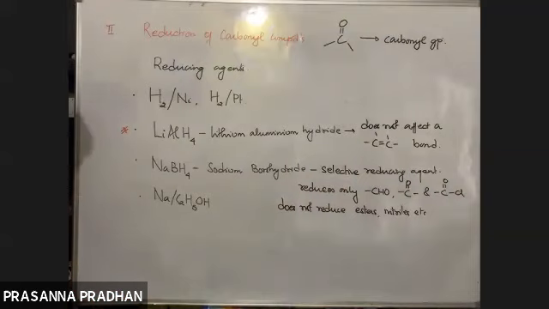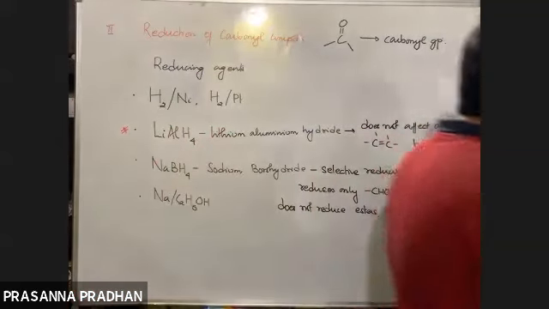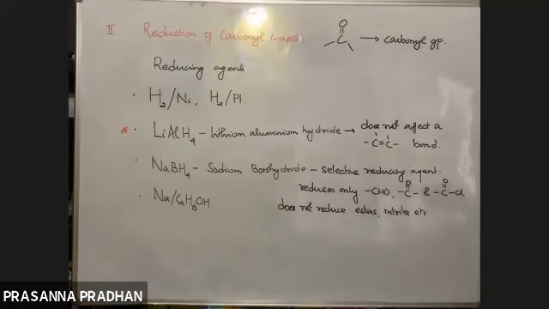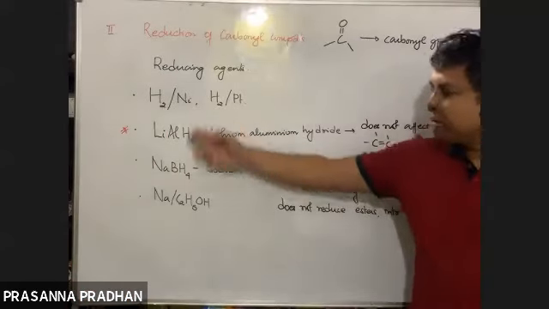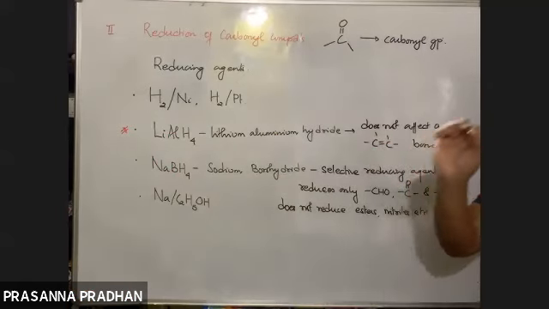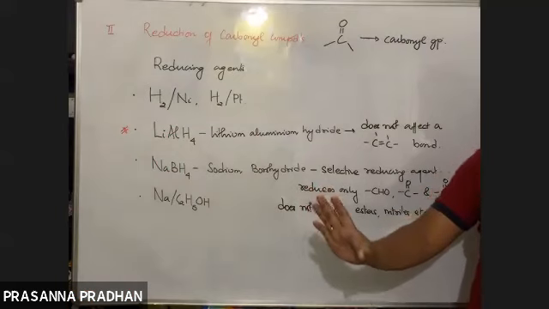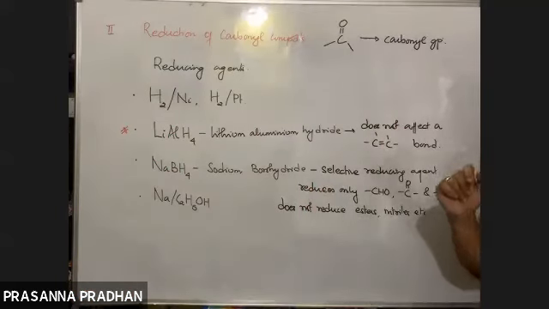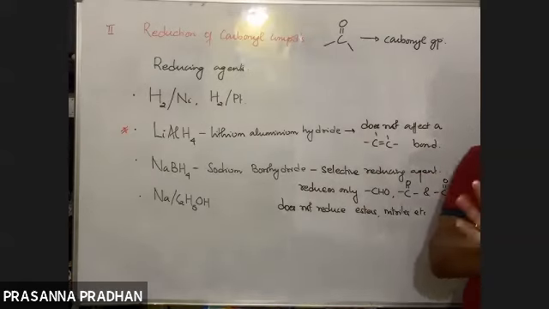So what are we studying right now? We are studying preparation of alcohols. How do we prepare alcohol? By reduction of carbonyl compounds. But what are the common reducing agents used? These are the reducing agents used, and the main important one is this. Lithium aluminium hydride does not affect the carbon-carbon double bond, but apart from that it reduces almost all the other functional groups.